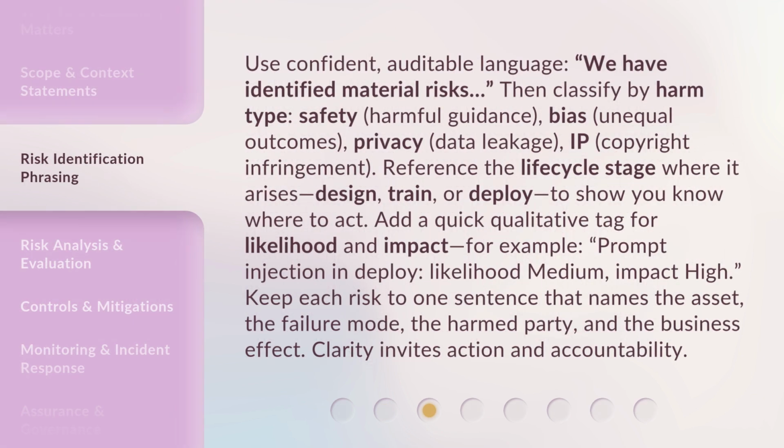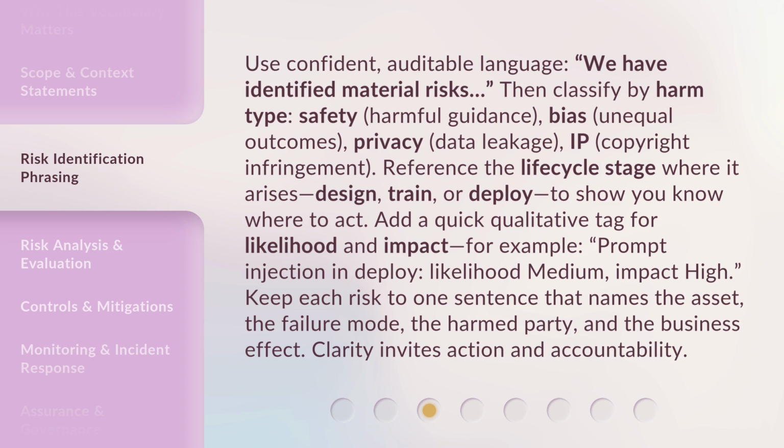Use confident, auditable language. We have identified material risks. Then classify by harm type: safety, harmful guidance, bias, unequal outcomes, privacy, data leakage, IP, copyright infringement. Reference the lifecycle stage where it arises: design, train, or deploy, to show you know where to act.